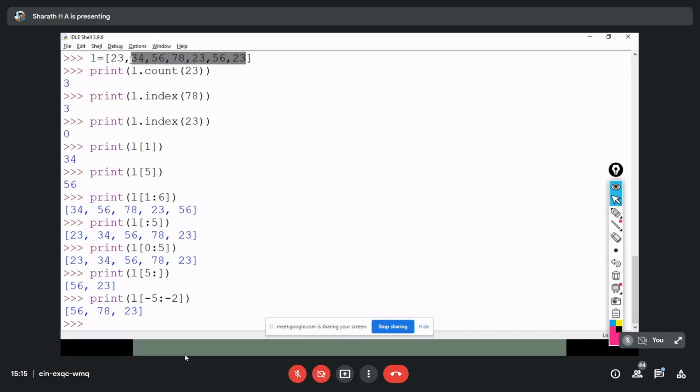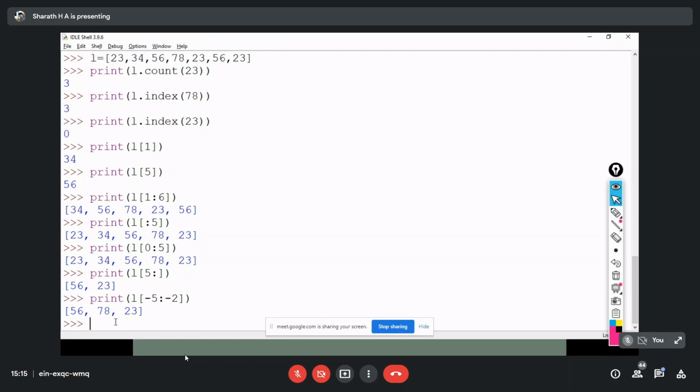So from -5 to -2. -2 is nothing but 0, 1, 2, -2. So from 56 to 23 it's going to print. It won't print the -5th index value, that is 34.